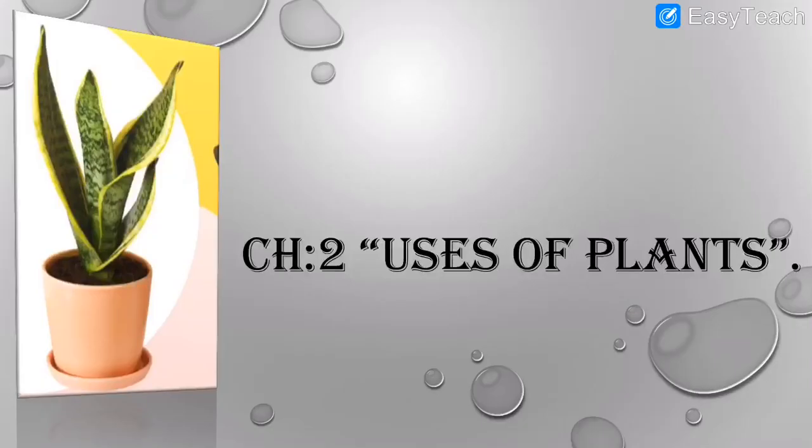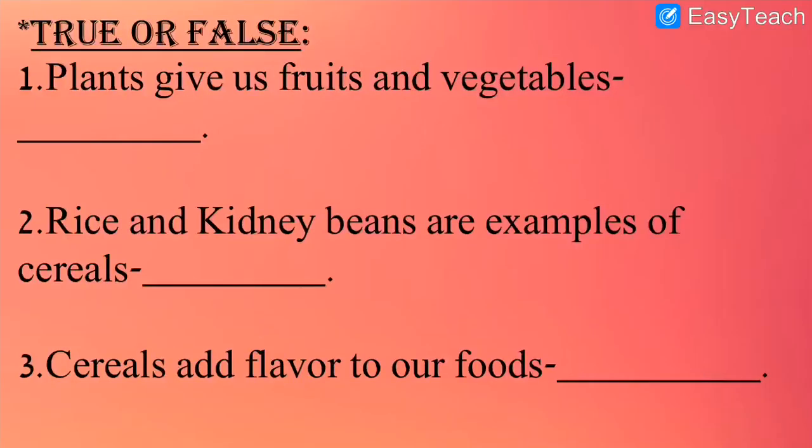So now let's remember what we have just learned today: the different products that we get from plants. Let us revise quickly. So here I have brought a short worksheet. We have to just recall what we have learned. See, true or false. We have to read the sentence and understand, and then we have to write true or false. Let us read the first one.